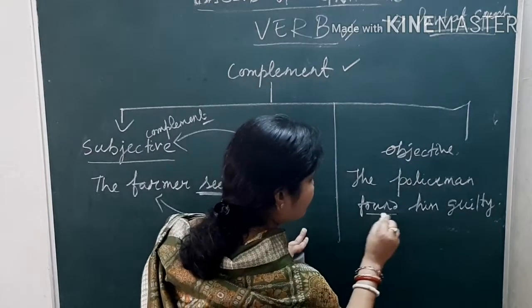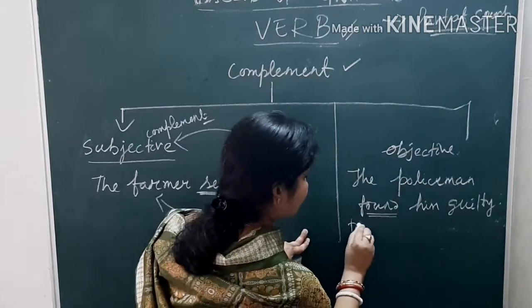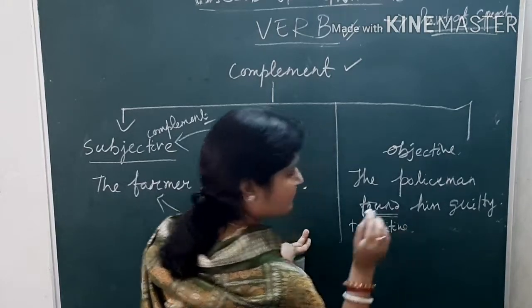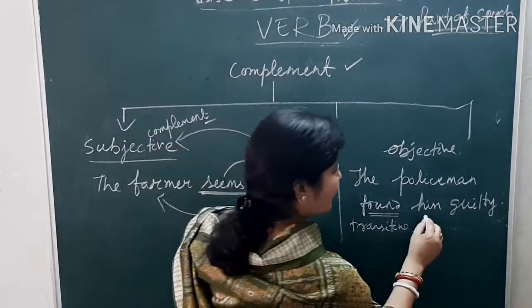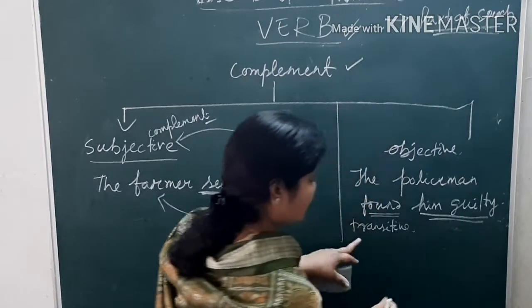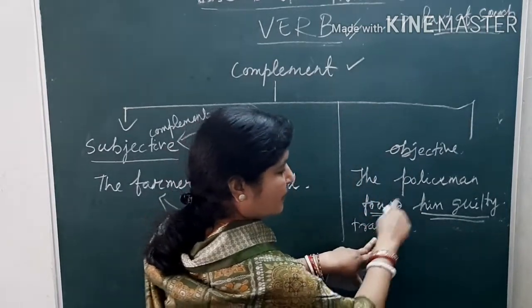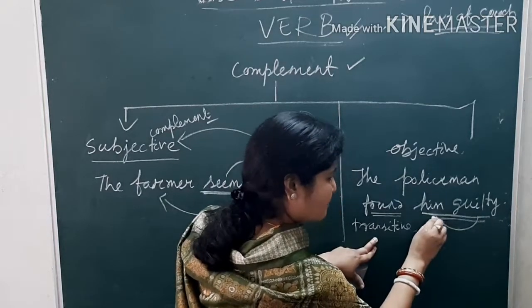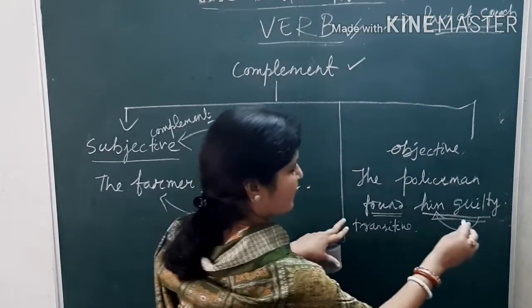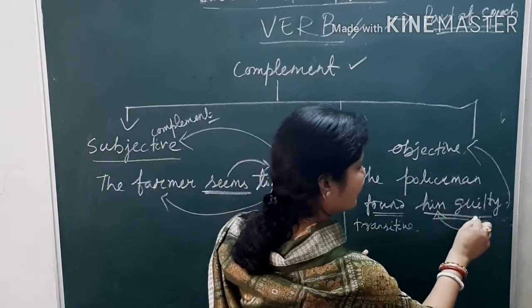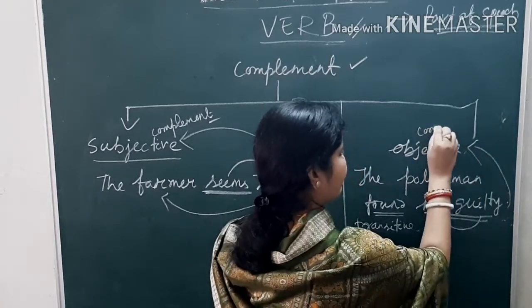As you know, found is what? Found is a transitive verb. So when the complement is used after the object of the transitive verb to refer to the object, then it is known as the objective complement. So guilty is what? It is an objective complement.